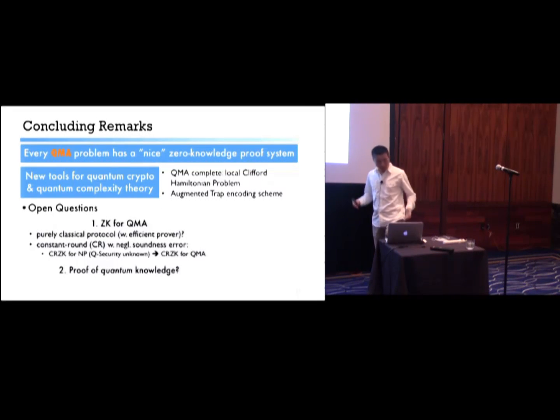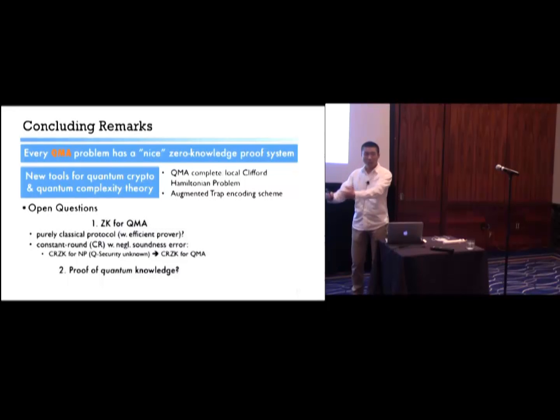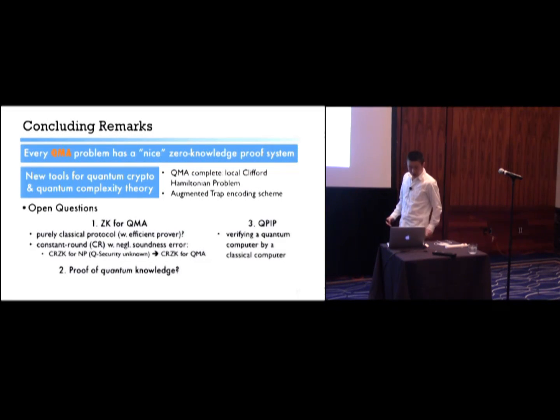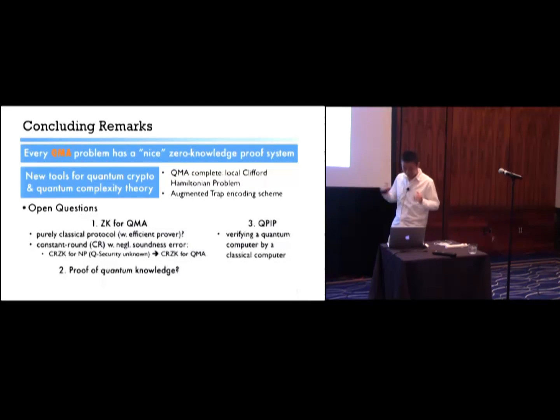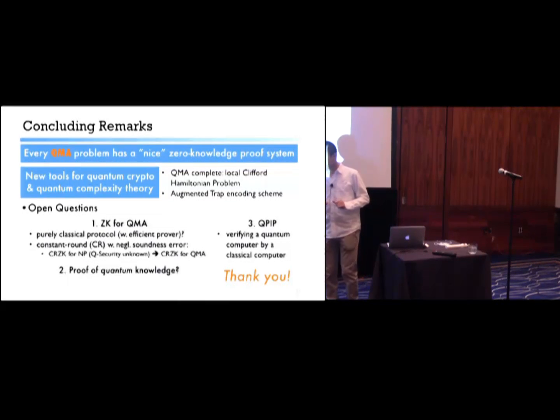Also, our protocol seems to suggest a notion of proof of quantum knowledge. Basically, maybe we are able to say the following: if a prover ever convinced a verifier, we would essentially be able to extract a witness from the prover. And finally, I want to point out a potential application in efficiently verifying quantum computers by a classical computer, so that someday if someone pops up and says, "I have a quantum computer," we may be able to tell if it's true by our classical computers. All right, I'll stop here, and I'm happy to take any questions. Thank you.